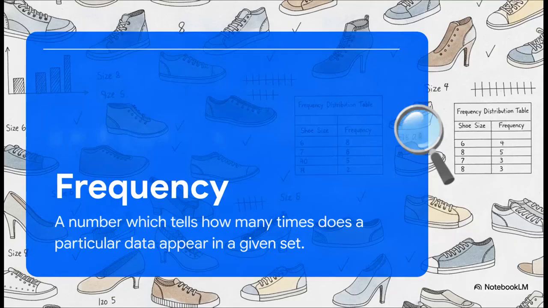to process? And that brings us to an absolutely foundational concept: frequency. It's honestly exactly what it sounds like. It's simply the number that tells you how many times a particular piece of data appears in a given set. So, in our shoe size example, the size 6 appeared 8 times. That means the frequency of size 6 is 8. Simple as that. And a table showing these numbers, we just call that a frequency distribution table.